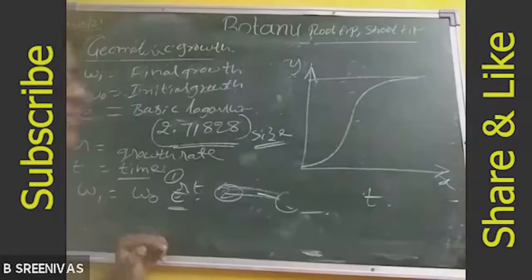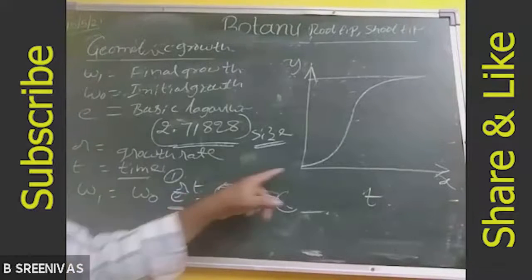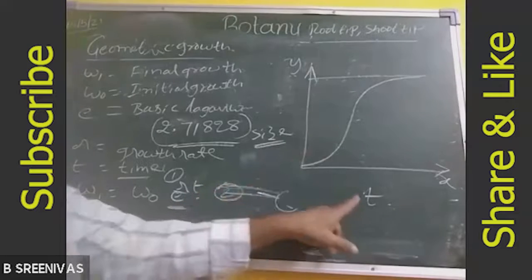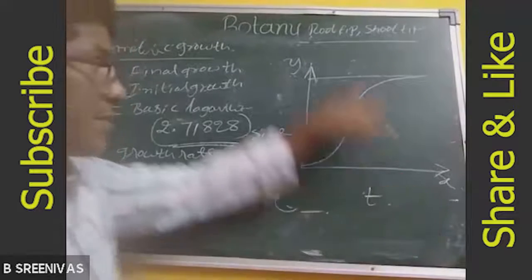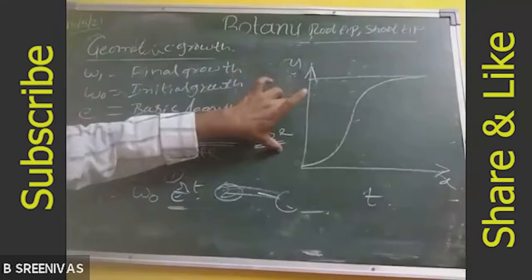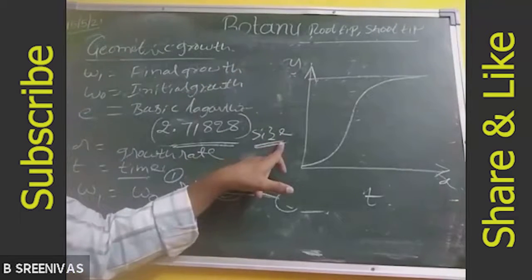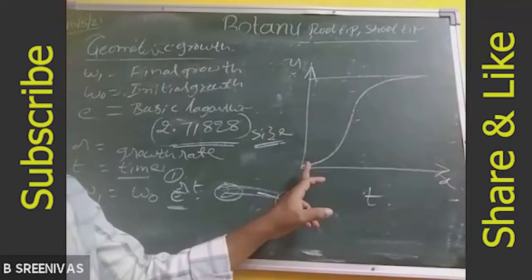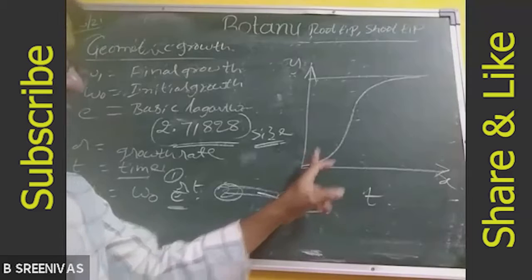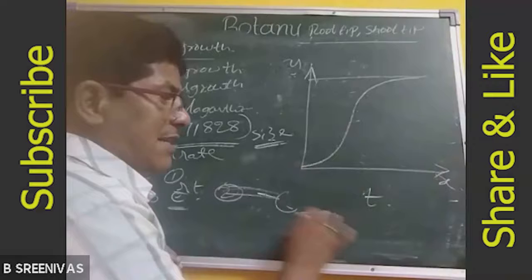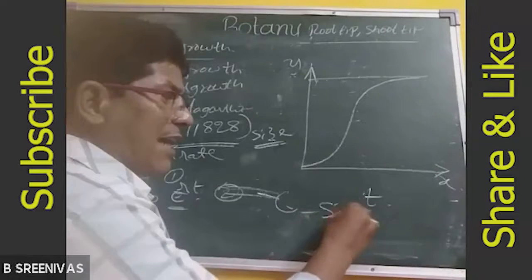An S-shaped graph is obtained. The growth of the organism can be shown in a curve. What curve is obtained here? S-shaped curve. This is called the sigmoid curve.